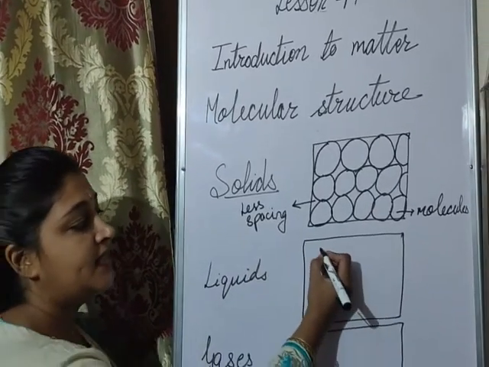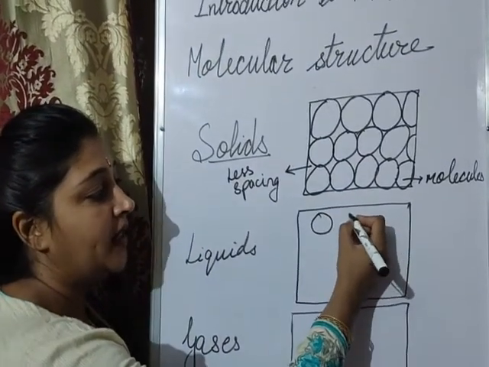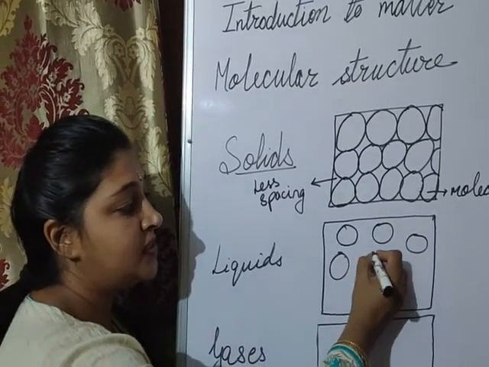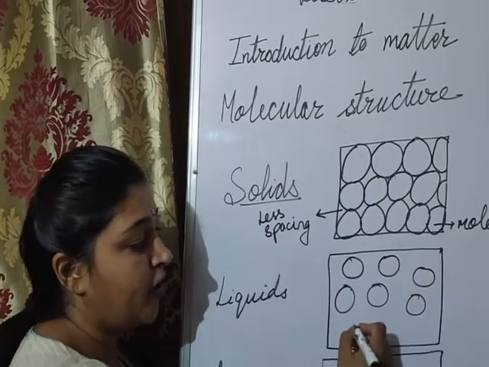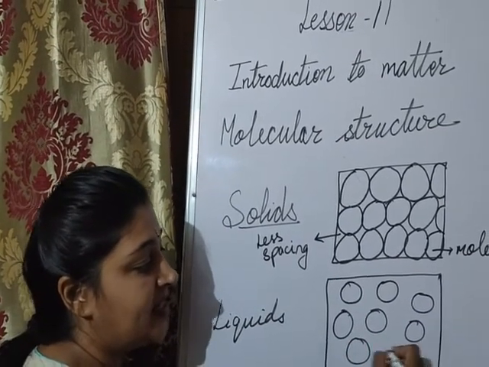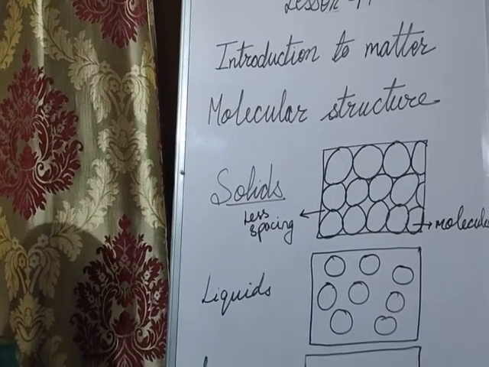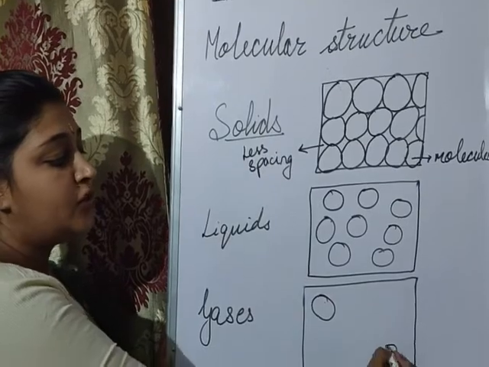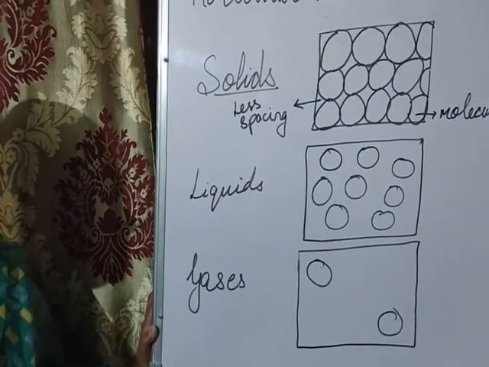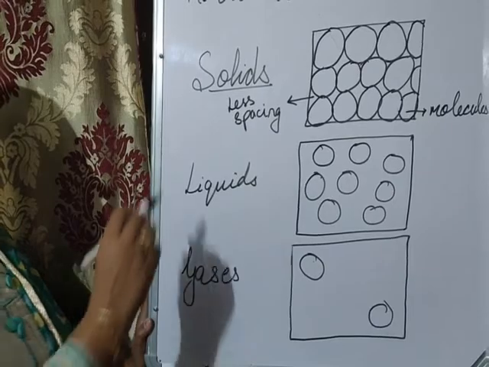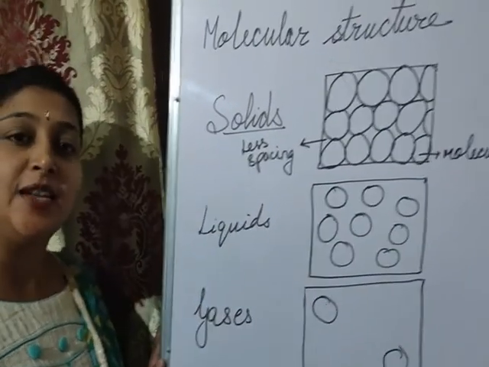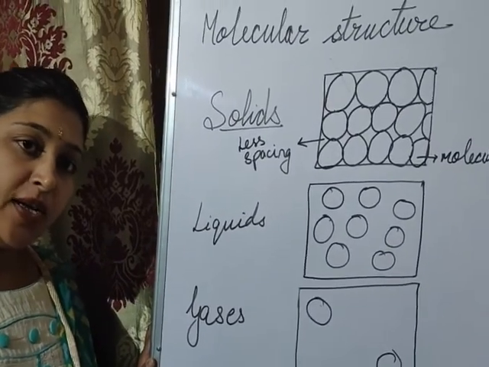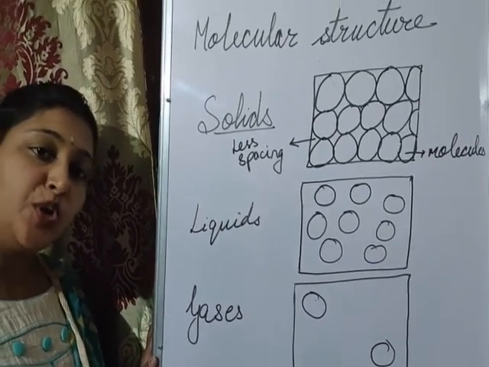And for liquids, the molecules are spacious. Liquid molecules are apart from each other. There is less intermolecular force of attraction. And for gases, we have molecules which are very, very far away from each other. So, this is the molecular structure of solids, liquids and gases. I hope it is clear to you and now you are able to do your assignment.